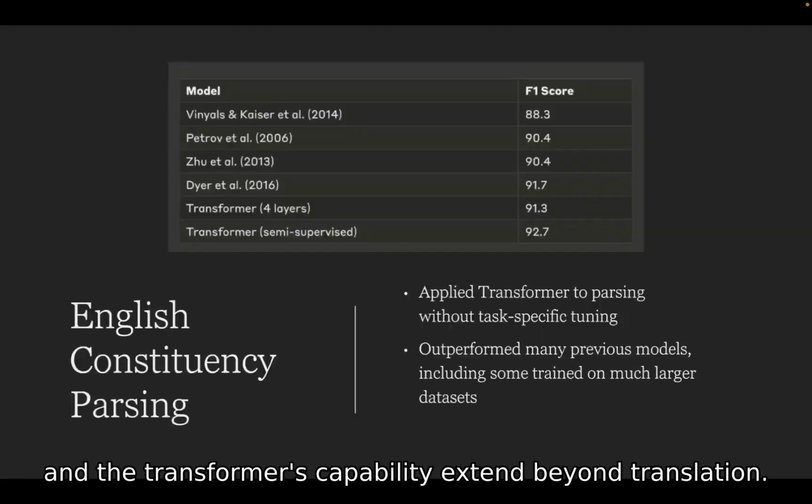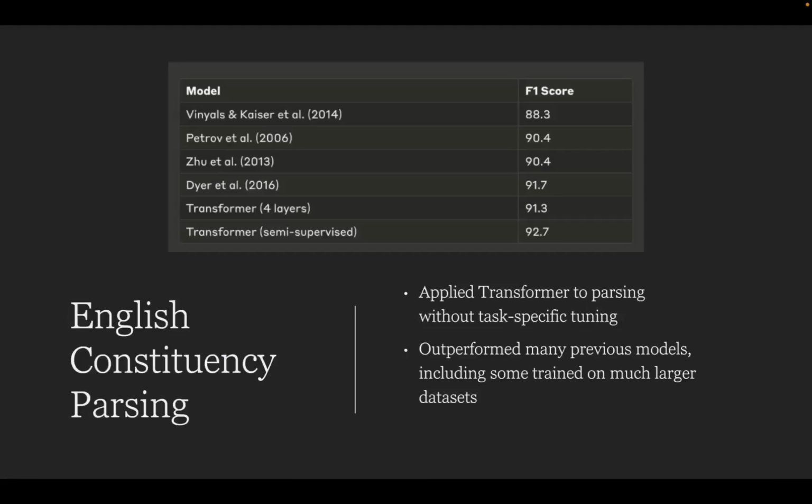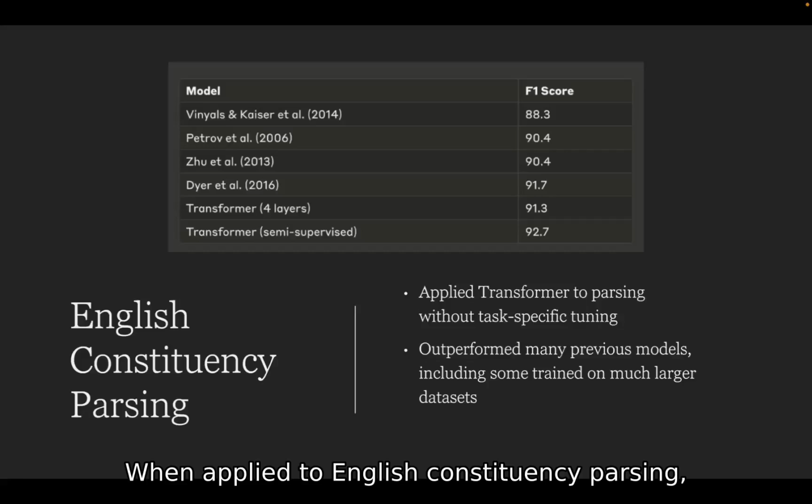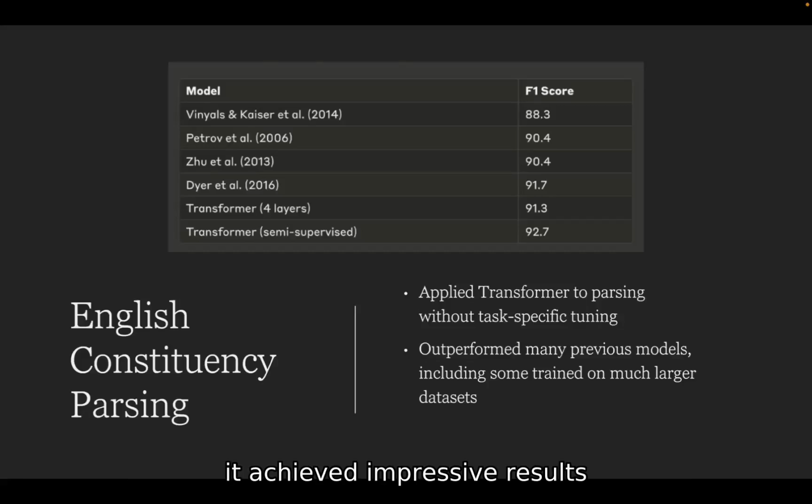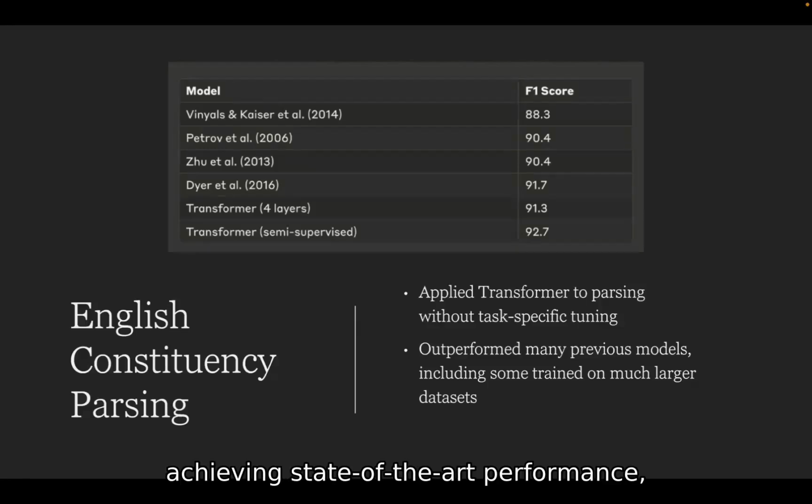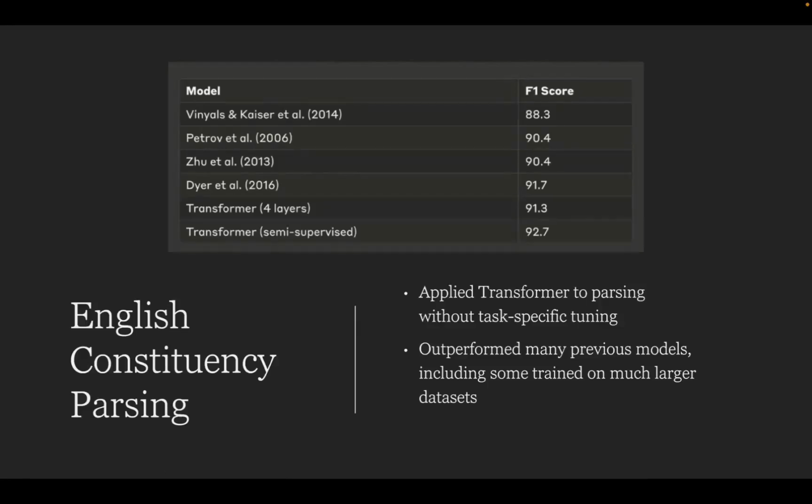The transformer's capabilities extend beyond translation. When applied to English constituency parsing, it achieved impressive results without task-specific tuning. This table shows how the transformer compared to other models, achieving state-of-the-art performance, especially in semi-supervised settings.